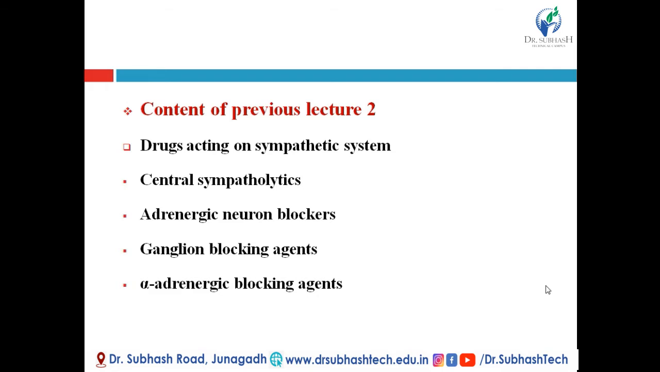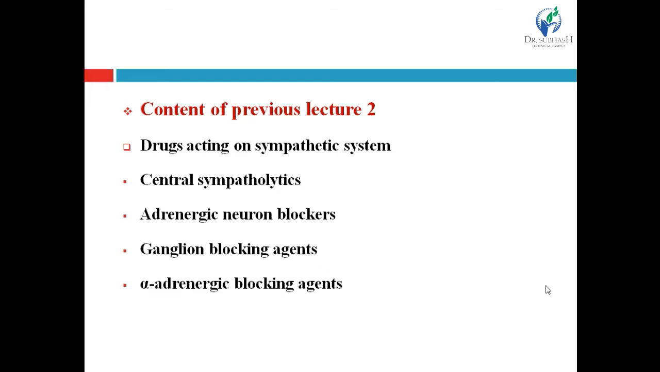In the previous lecture, we started discussing the drugs acting on the sympathetic system. There are different subclasses for this class. In the previous lecture, 4 subclasses were discussed: central sympatholytics, adrenergic neuron blockers, ganglion blocking agents and alpha adrenergic blocking agents.